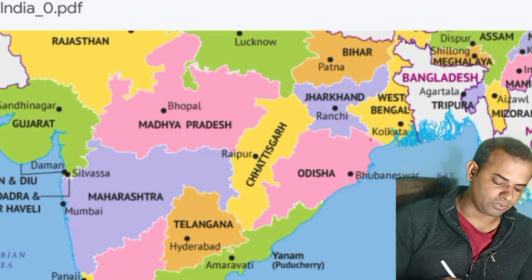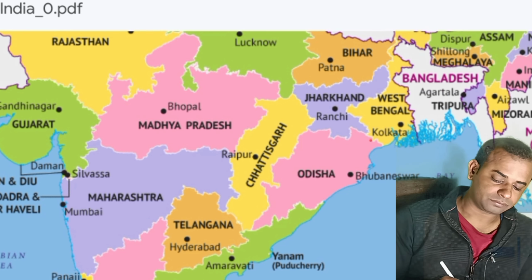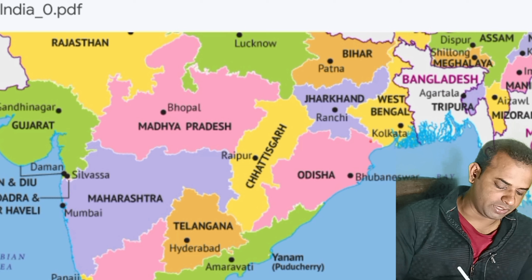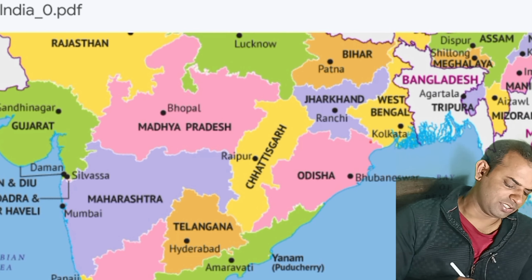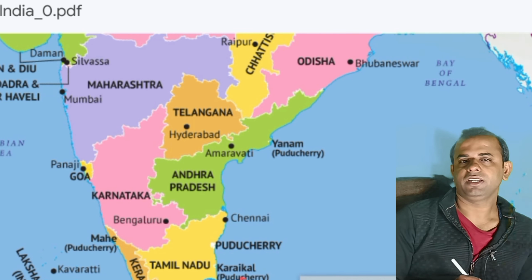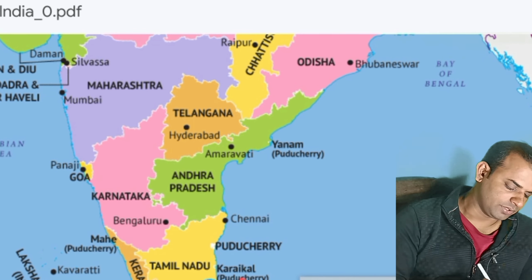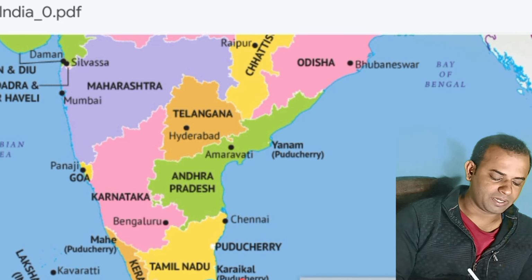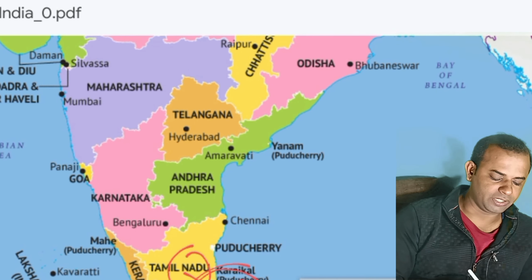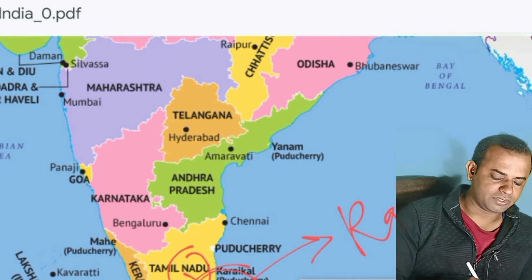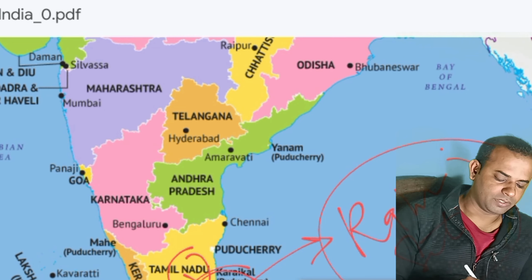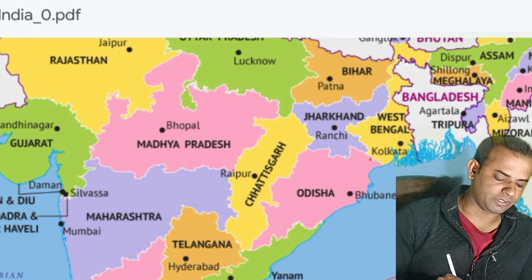So you should keep in mind one more thing: here you can see it is Sri Lanka, and its capital is Colombo, I think. Now it has been changed and it has become Canberra. So what do we have to do with Canberra? We have to study our nation only. Here you can see Palk Strait. Palk Strait is a way through which you can enter Sri Lanka from India. This area is very famous for Ram Setu also, very important.